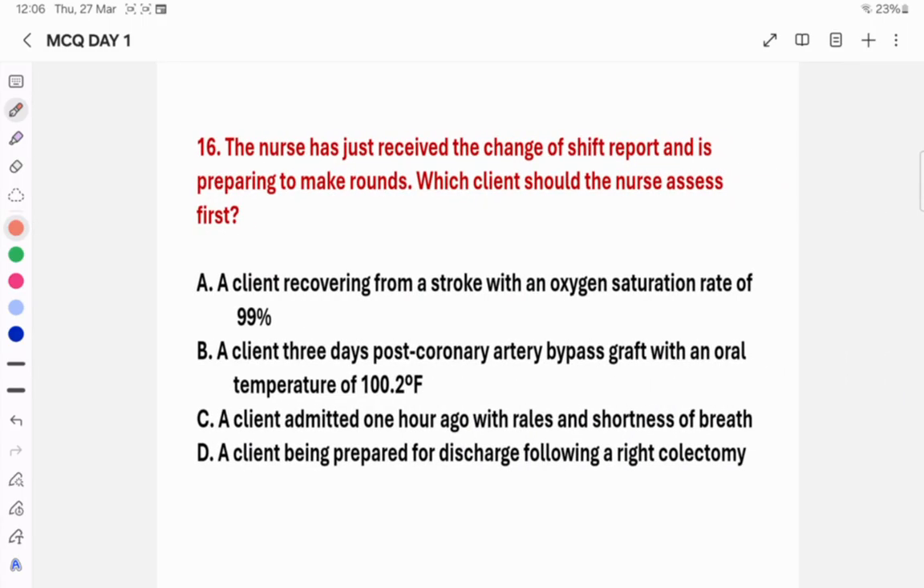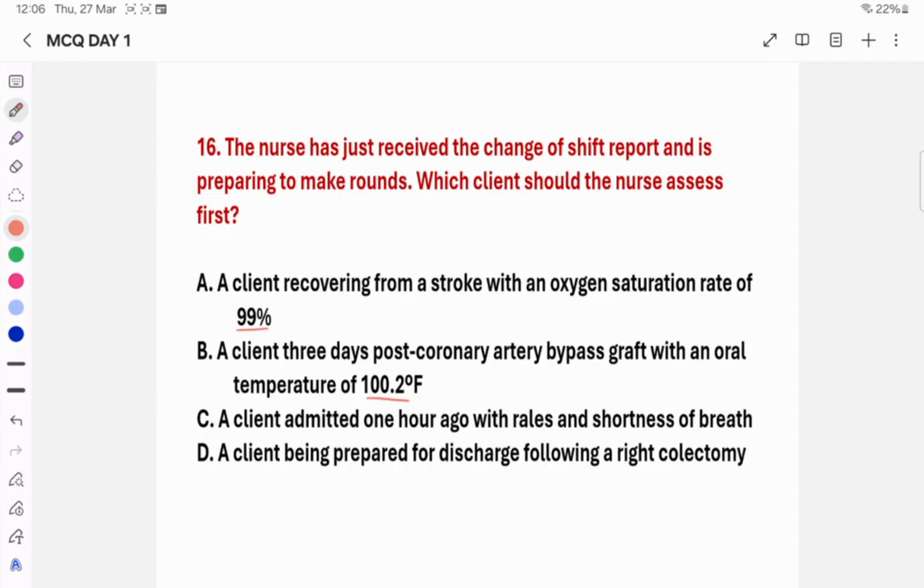Next question. The nurse has just received the change of shift report and is preparing to make rounds. Which client should the nurse assess first? Option A, client recovering from stroke with an oxygen saturation of 99%. Option B, a client 3 days post coronary artery bypass graft with an oral temperature of 102.2 degree Fahrenheit. Option C, a client admitted 1 hour ago with rales and shortness of breath. Option D, a client being prepared for discharge following right colectomy. So what may be the priority here?